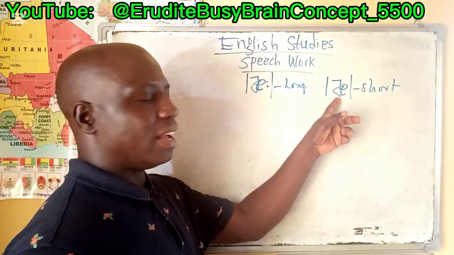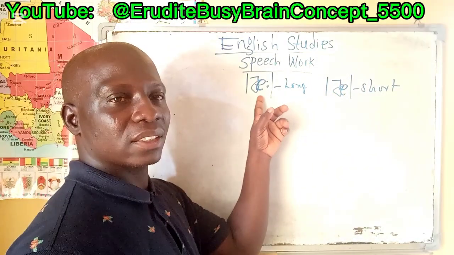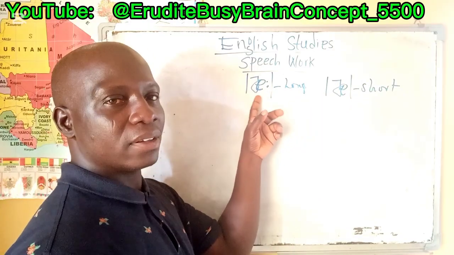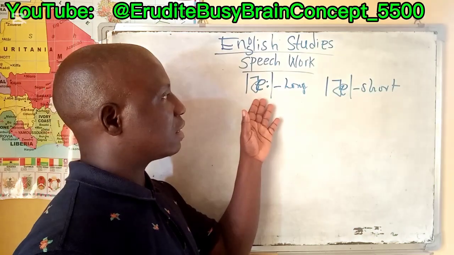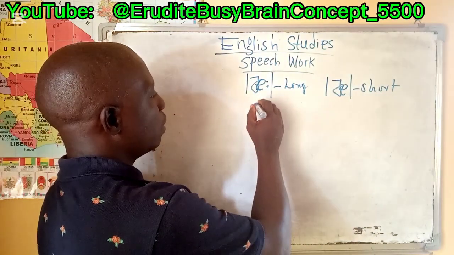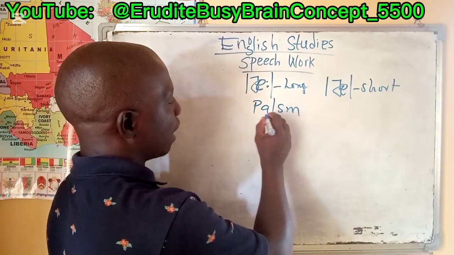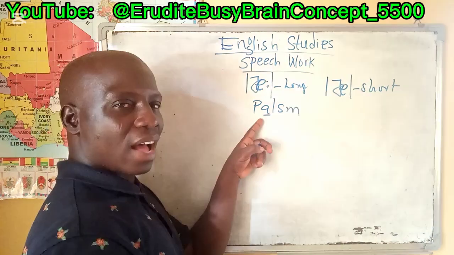So by sounding this, ah, while this is ah ah ah, so that is the difference. There are certain English words where this sound also features. For example, we have the word Sam. So the A here is long A.